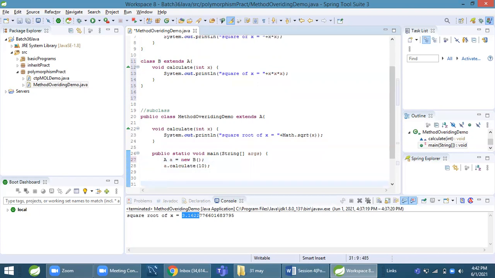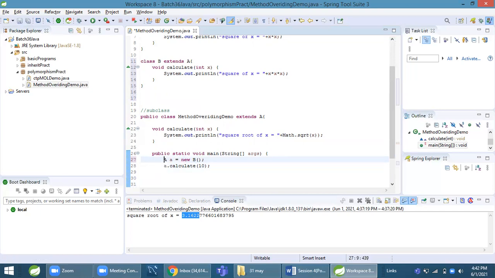See, there are two ways. I can write like this, B1 equal to new B, then B1 is an object, or I can write like this also, new B. This is also an object. And here we are passing the object of B to A. A is a reference variable here, not an object. Although if you write A equal to null, then this is not an object. This is just a reference variable. To assign some other object, we declare a reference variable.